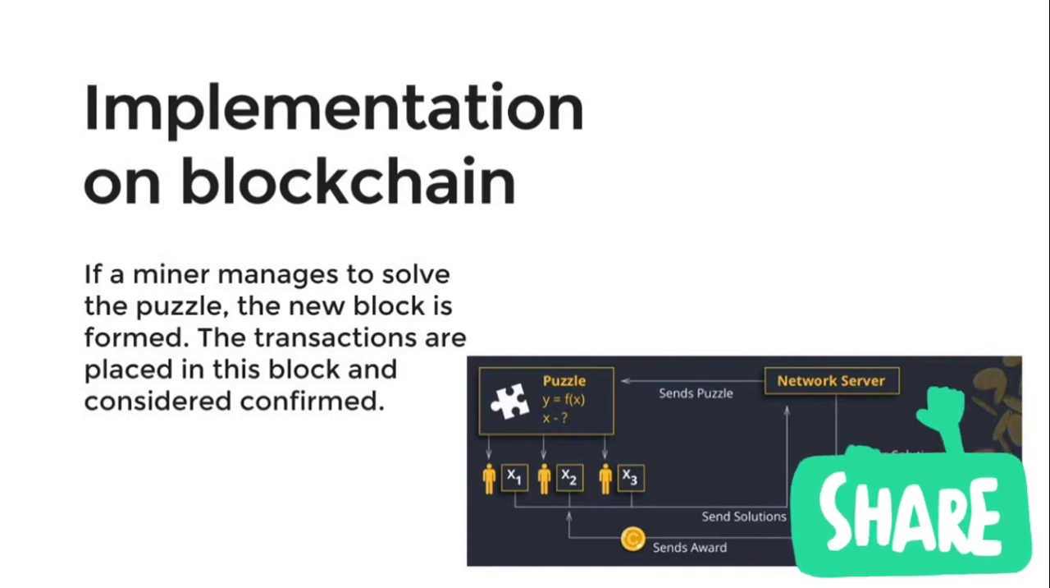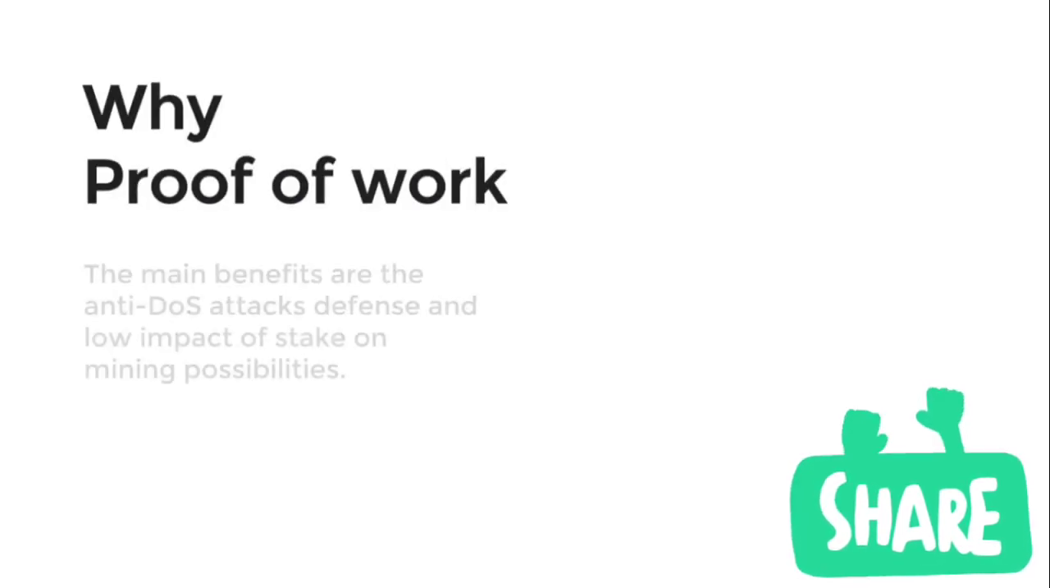The puzzle is hashcash. This algorithm allows changing the complexity of the puzzle based on the total power of the network. The average time of block formation is 10 minutes. Bitcoin-based cryptocurrencies such as Litecoin have a similar kind of system. So this is how proof of work is implemented on blockchain. But why proof of work?